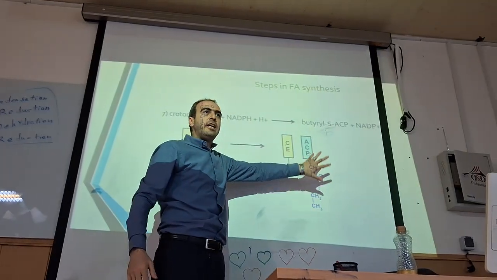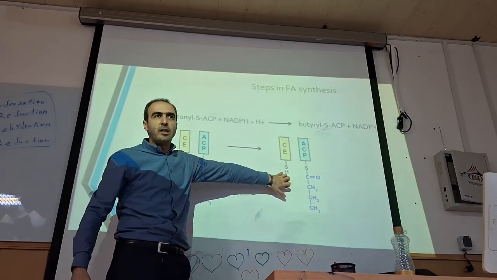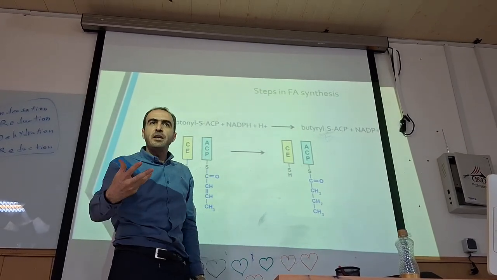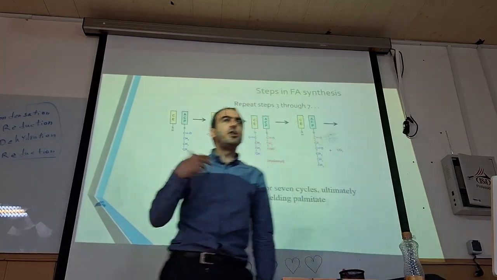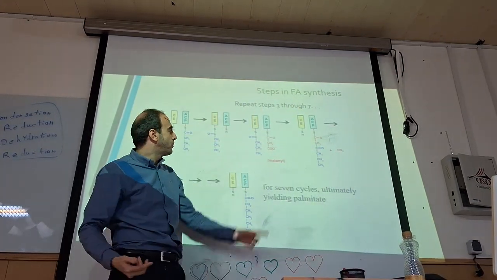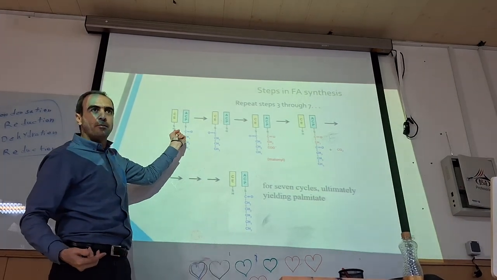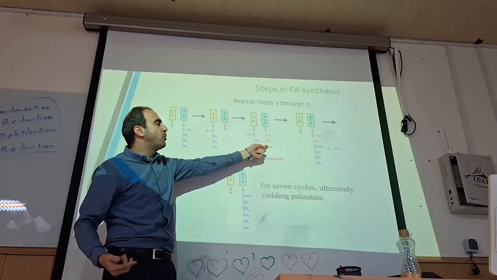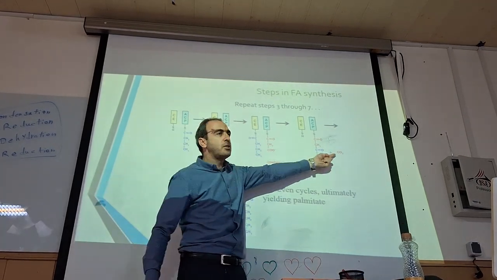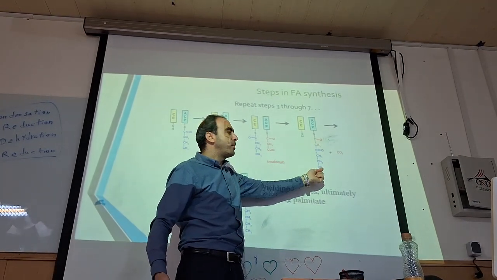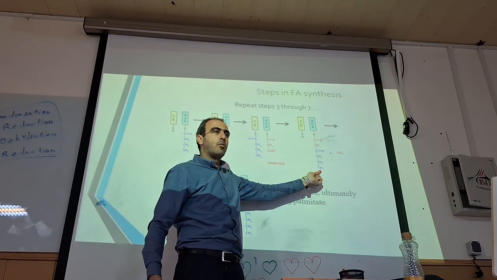Again, here, this molecule leaves ACP and binds to the coenzyme. ACP is ready for what? For receiving the new malonyl-CoA. So it's free, and new malonyl-CoA comes. What happens again? It attacks here, CO2 is released, and it becomes this 6 carbon.